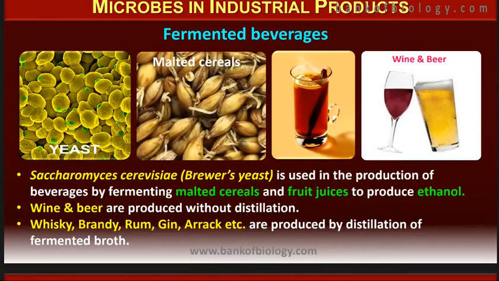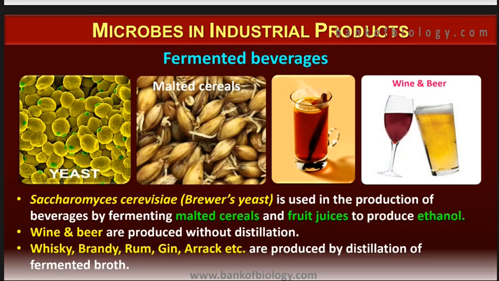Now if we talk about the fermented beverages, we have Saccharomyces cerevisiae, which is known as brewer's yeast as well. It is used for production of beverages by fermenting malted cereals and fruit juices to produce ethanol. So you have yeast or malted cereals, they are used to prepare wine, beer, and all those things. Wine and beer are produced without distillation.